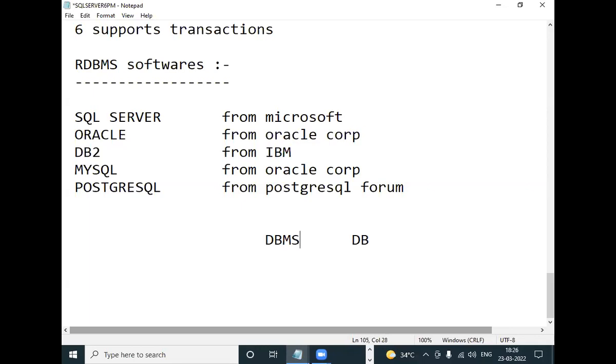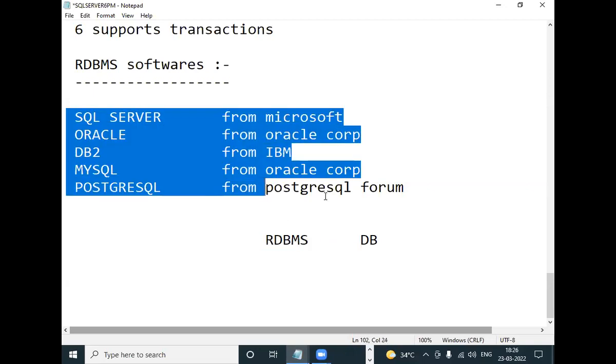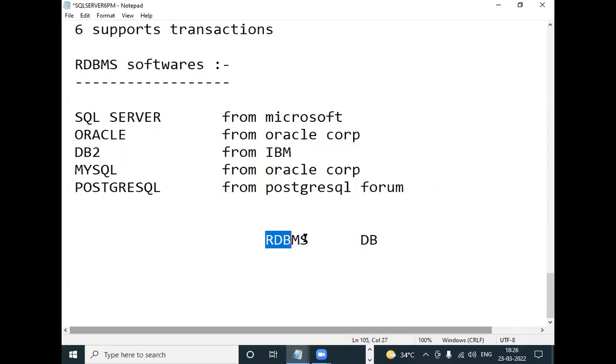There are different types of DBMS available. But at present, which DBMS is used? Currently RDBMS is in use. There are a number of RDBMS available in the market. Which RDBMS are we going to use? SQL Server.